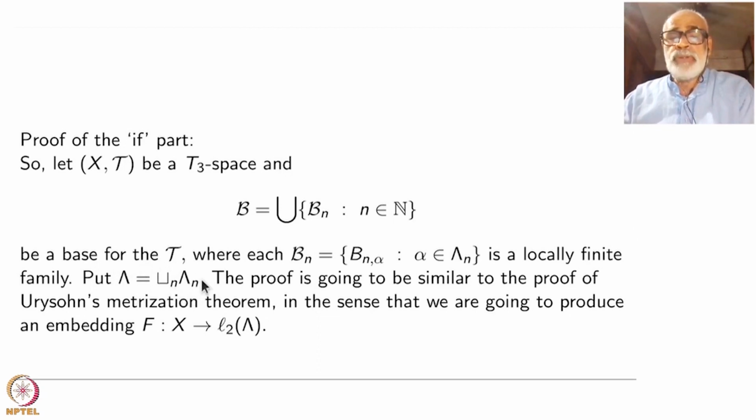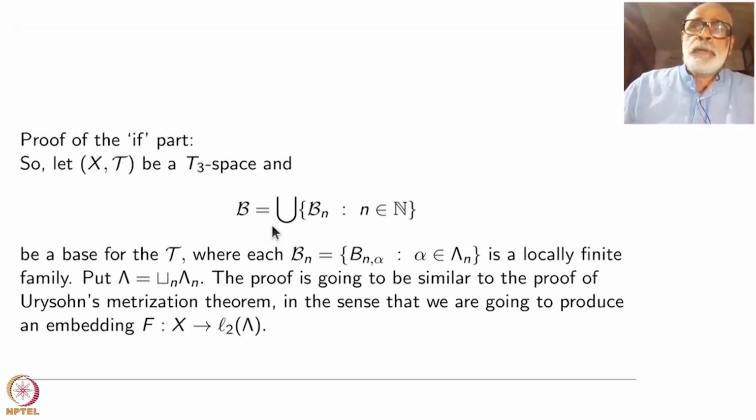So this Lambda is going to be our indexing set. Last time we took I raised to N, the natural numbers. Now I would like to take I raised to Lambda, but I will do a slightly better job here.